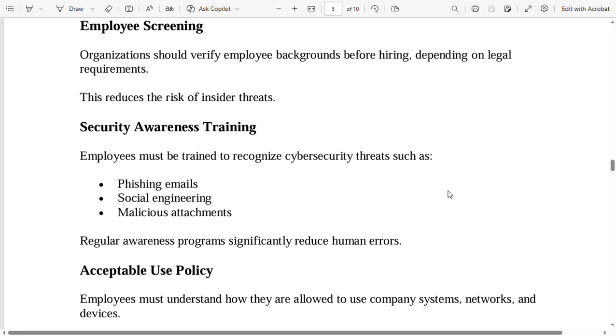Security awareness training. Employees must be trained to recognize cyber security threats such as phishing emails, social engineering, malicious attachments. Regular awareness programs significantly reduce human errors.